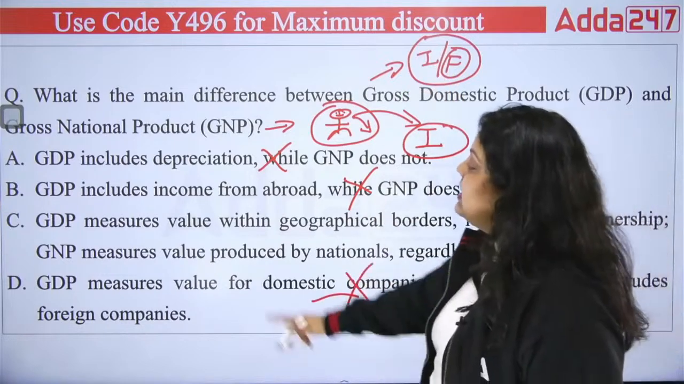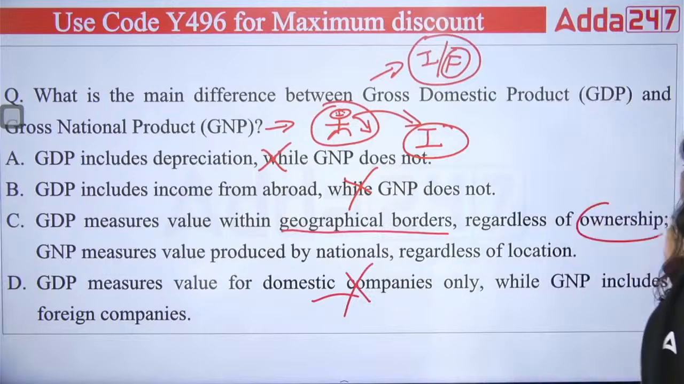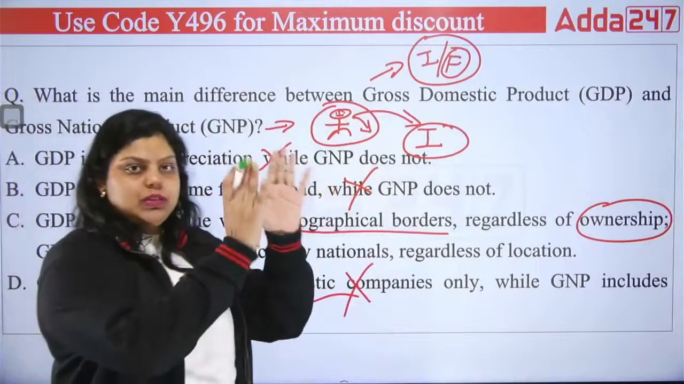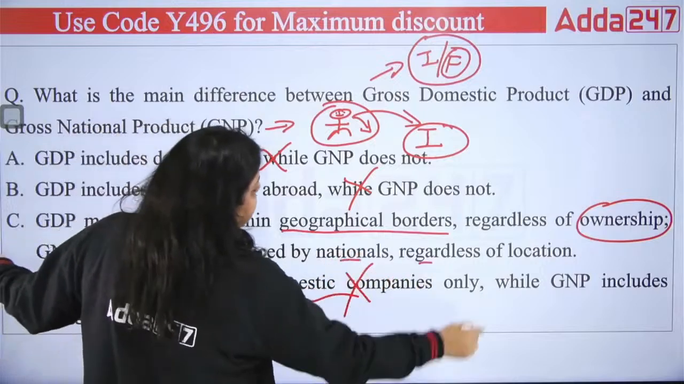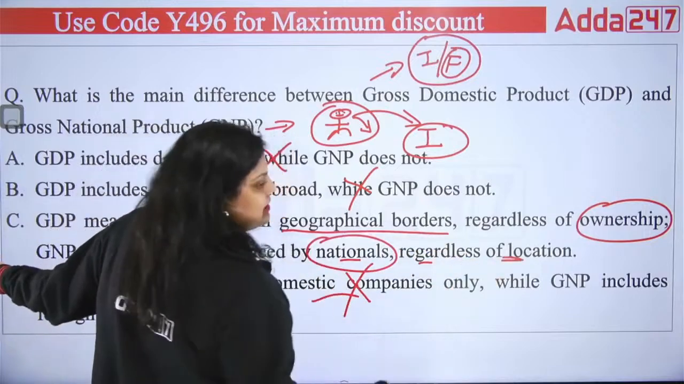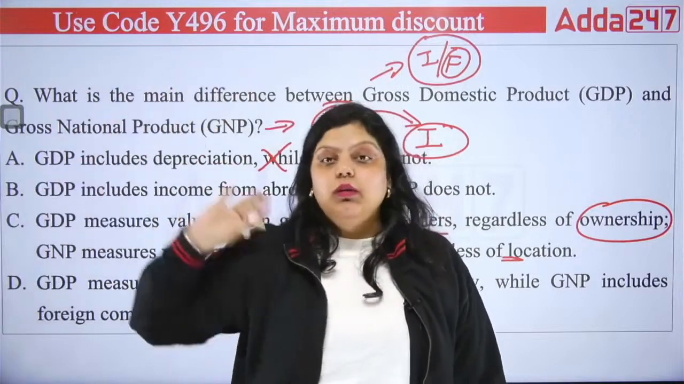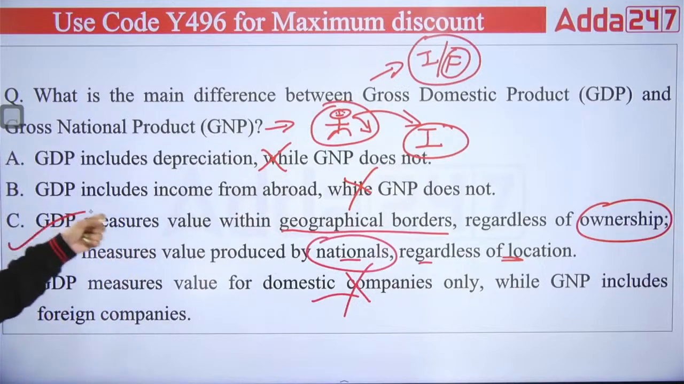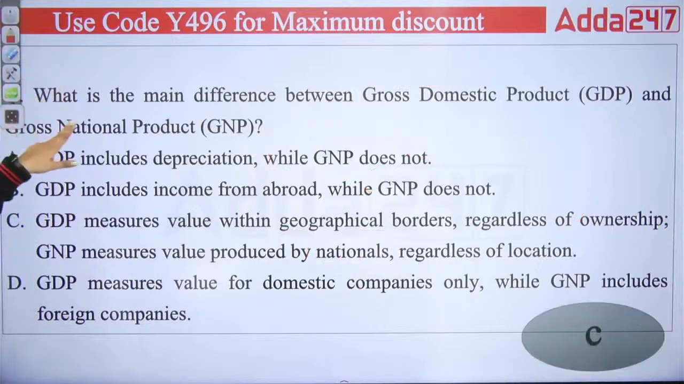So the right answer will be GDP measures value within geographical borders regardless of ownership. Regardless of ownership means it can be Indian, it can be foreigner, doesn't matter. But it has to be within the geographical boundary. The second says GNP measures value produced by nationals regardless of location. And this is true. Nationals means the citizens. Regardless of location means it can be in India, USA, China, or Pakistan. Doesn't matter which location. But it has to be produced by the citizens. So the right answer is option C. Okay, next.